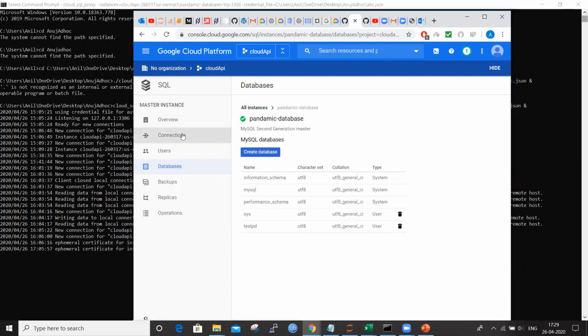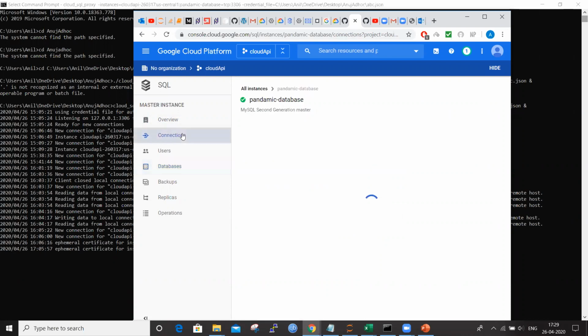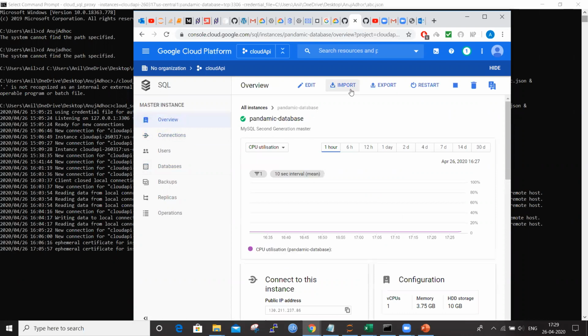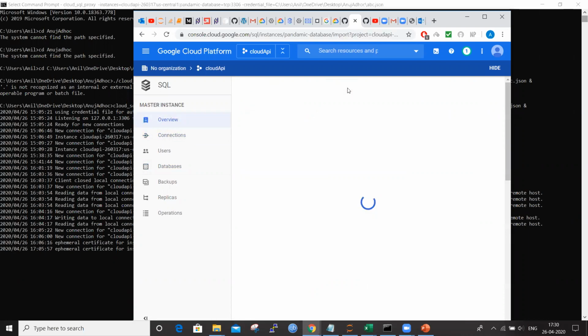After creating this database, you can directly import files from your local machine. That can be done easily. For example, if you go to Overview, there are options for import and export. Basically, you can import into this database to fill the data.